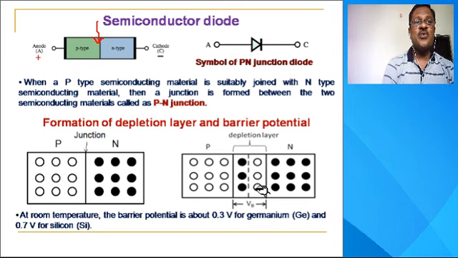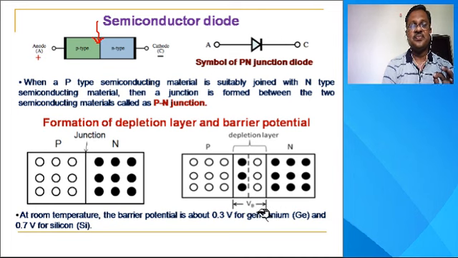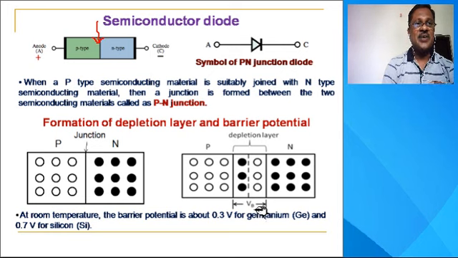Towards the left side of the junction, in the p-type material, there are electrons. Towards the right side, in the n-type region, it contains holes. We are considering only the depletion region here. Due to these opposite charge carriers on both sides of the junction, a potential is established across the junction, and this potential is called the junction potential or barrier potential, which is denoted by VB.